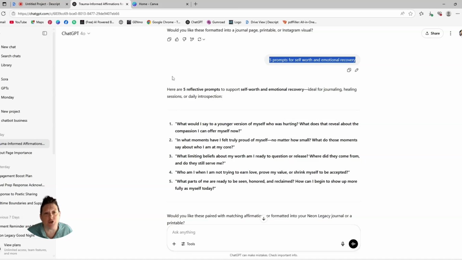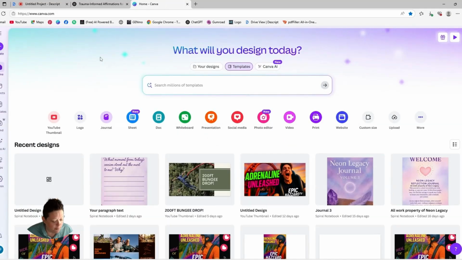Now let's go ahead and jump into Canva. I'm using a free account, so no worries if you're on a budget. I'll pick a blank page, paste the affirmations, then add a simple design with soft backgrounds and a few elements from Canva's free library. You can tweak the fonts, colors, and layout however you want to. So let's go ahead and do that.